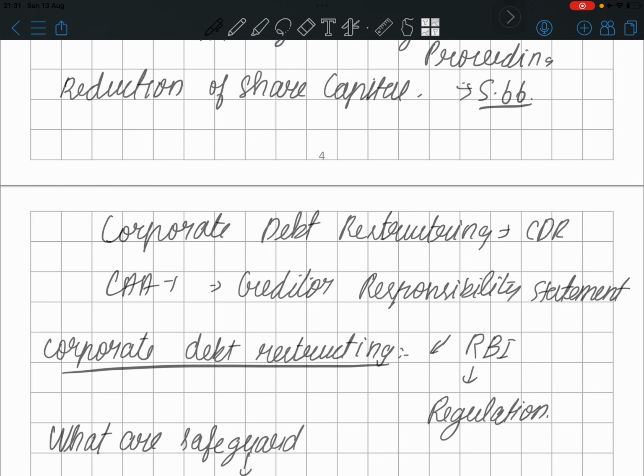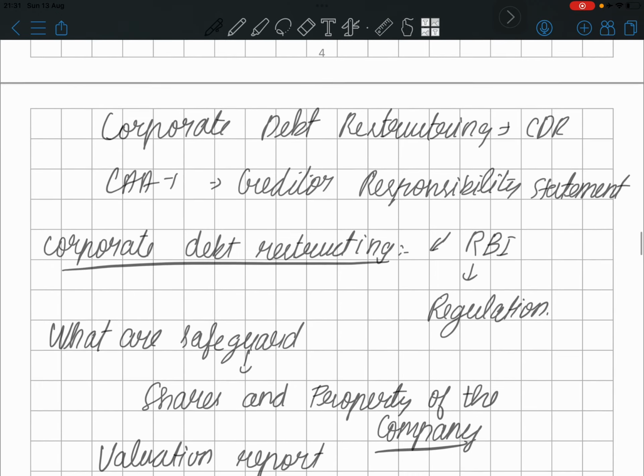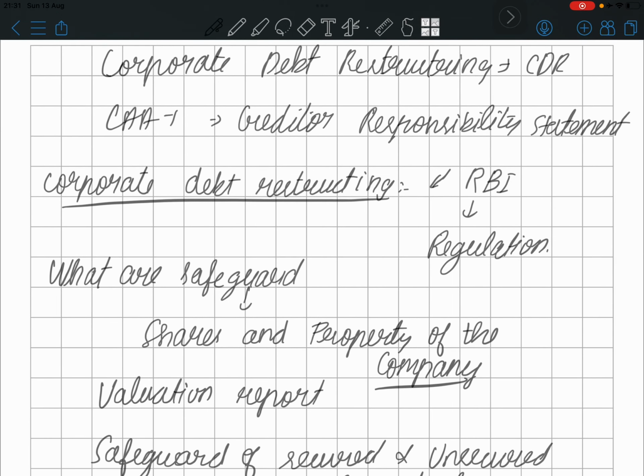Corporate debt restructuring, CDR, and the creditor responsibility statement, CAA1, this kind of statement is also to be submitted along with it. When it comes to corporate debt restructuring, RBI will deal with this. RBI will come into force because they believe banks should not be affected in any kind of reconstruction or loan.